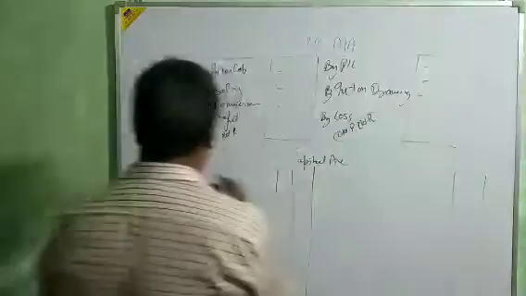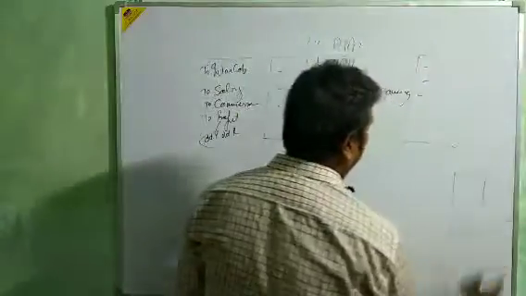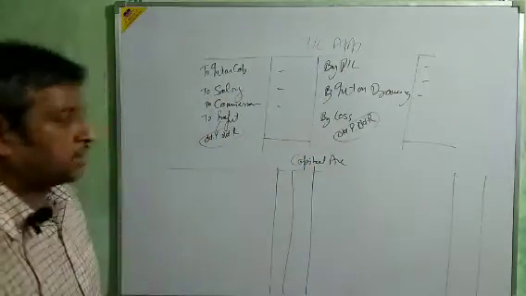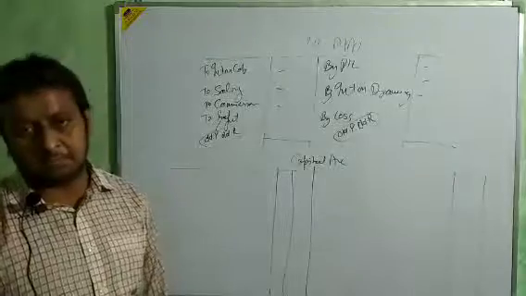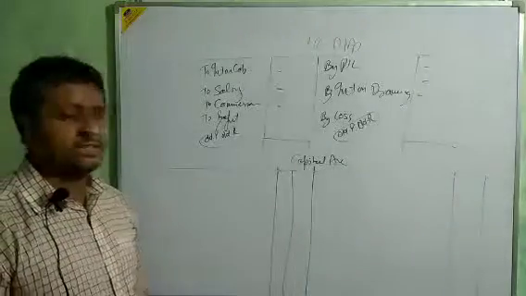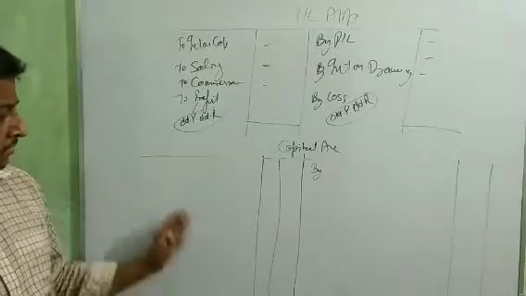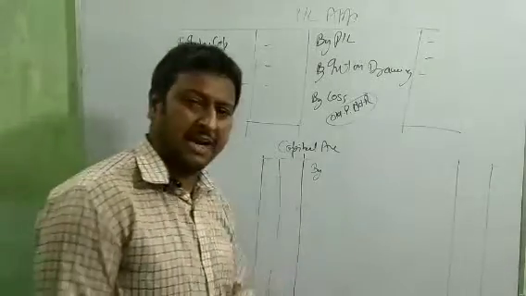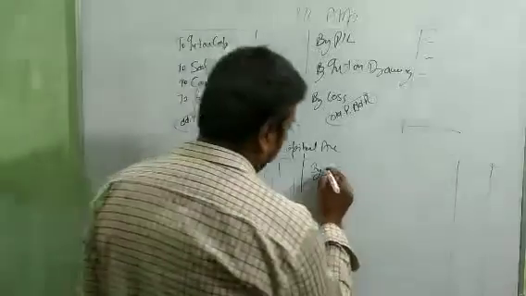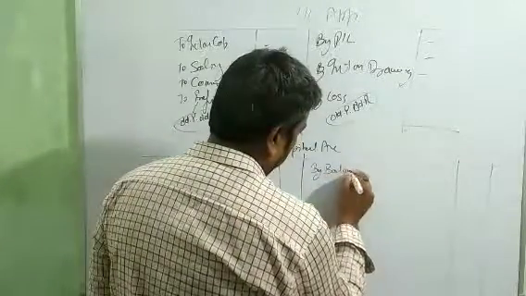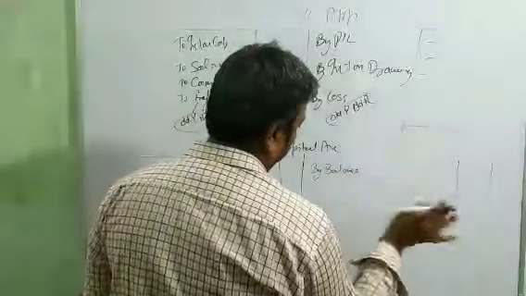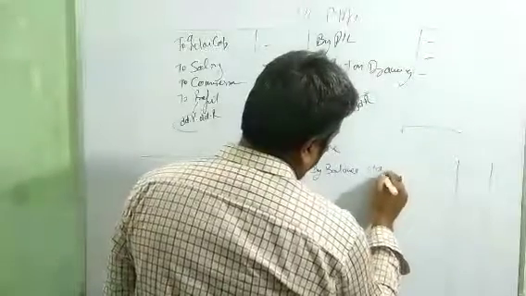In this capital account we make amount columns equal to the number of partners. Okay, beta. How many partners are there, that many columns. Then we show by balance BD.